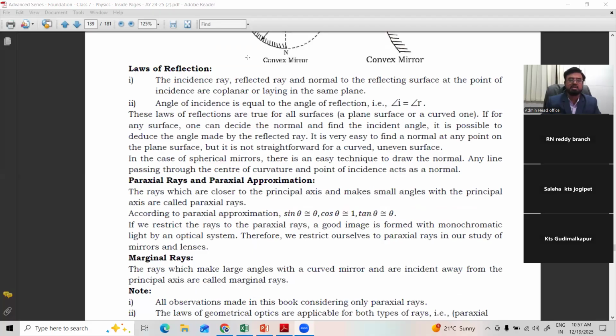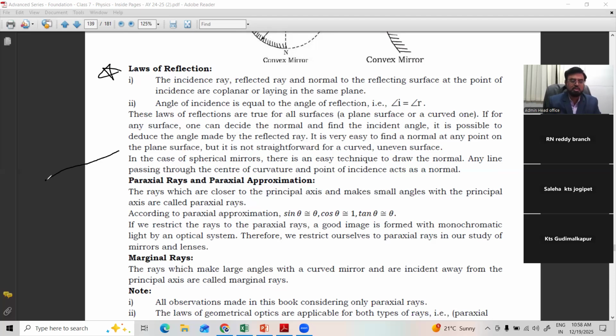Okay. There are two types of curved mirrors, which are parts of a sphere, a hollow sphere we can say. You take a hollow glass sphere, a glass ball, like that. You can cut it, and if the outside is coated with silver, where the inner part acts as a reflecting surface, it is called a convex mirror. If it is internally coated with silver, the outside part acts as a reflecting surface, called a concave mirror. Clear? Then, after observing the reflections, we already learned in the 6th class the laws of reflection.